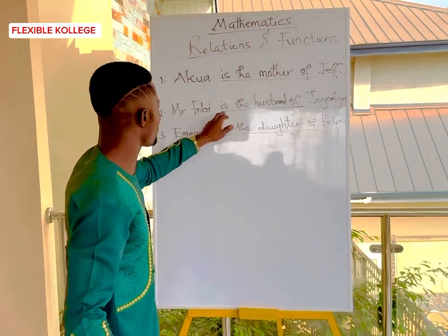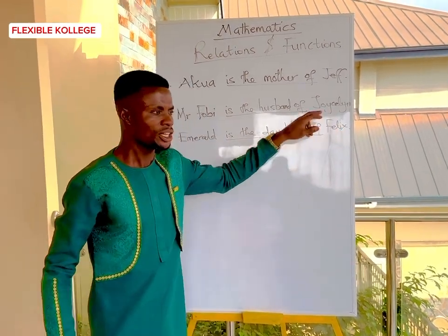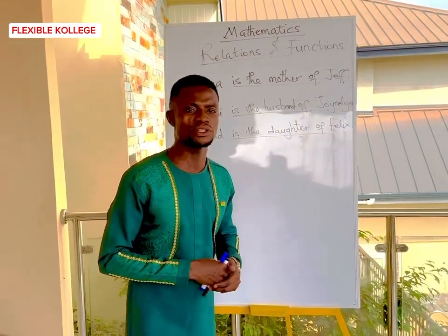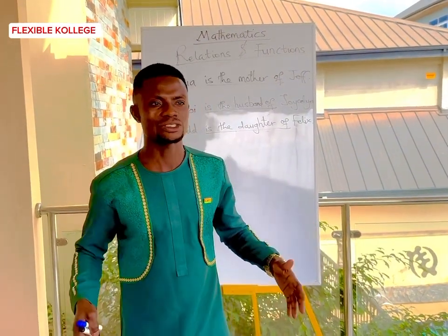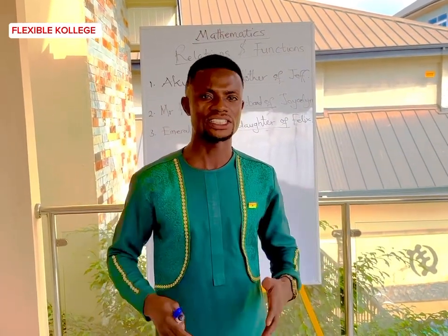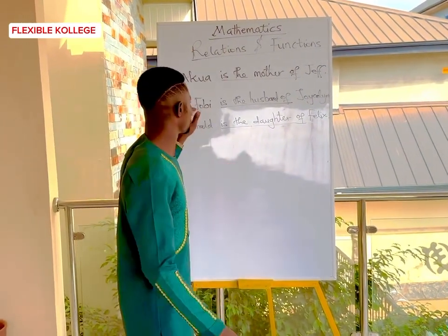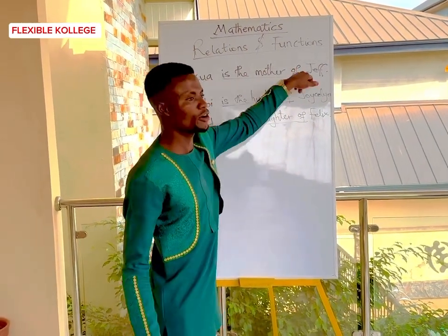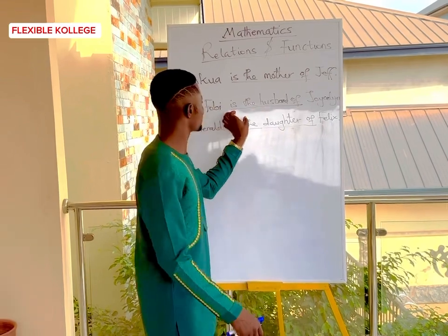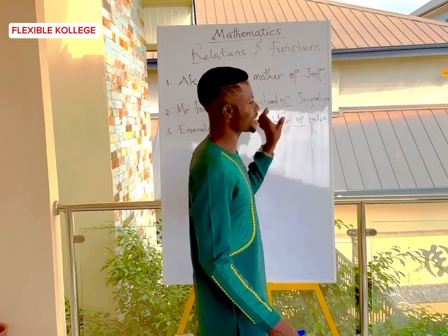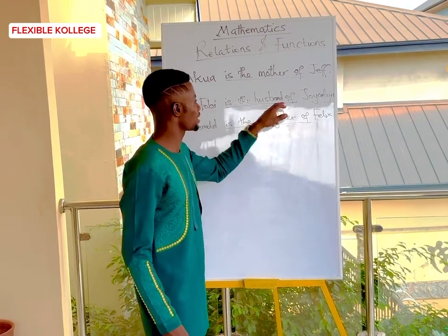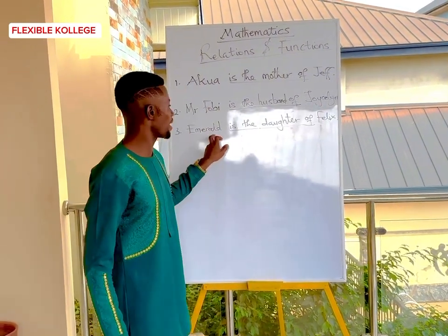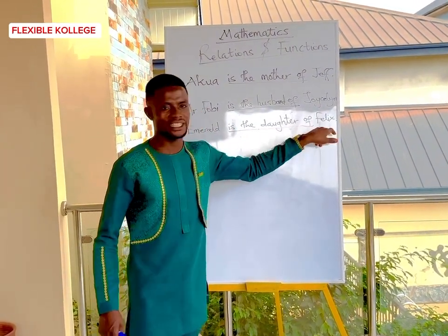We have Mr. Phoebe is the husband of Joycelyn. So what's the relationship between Mr. Phoebe and Joycelyn? We will know that there is a marital relationship between them. In this statement, the underlined word is telling us the relation that exists between Mr. Phoebe and Joycelyn.